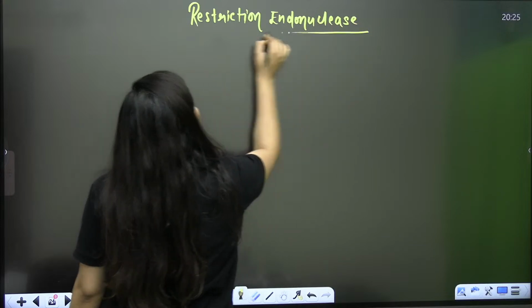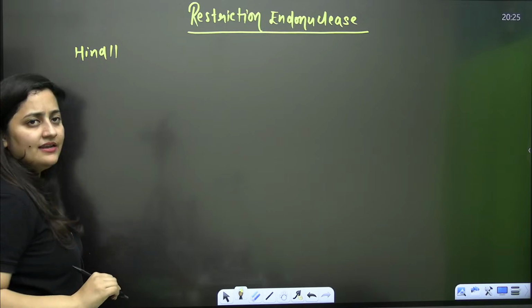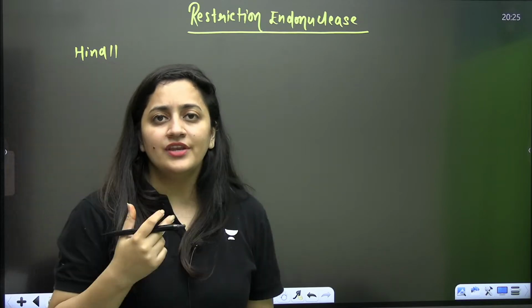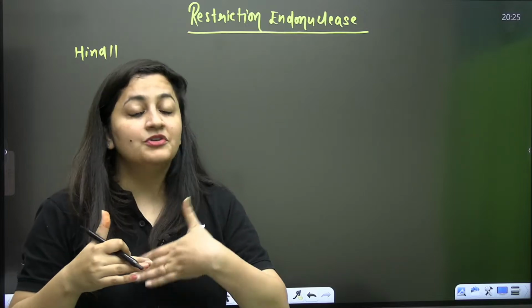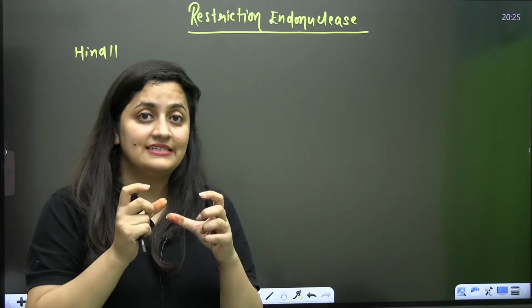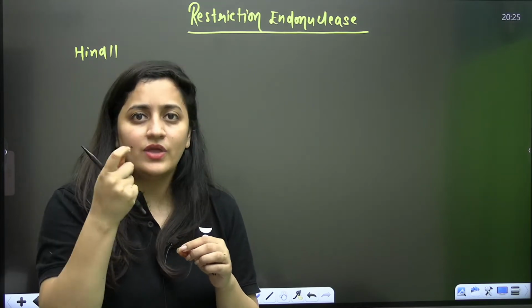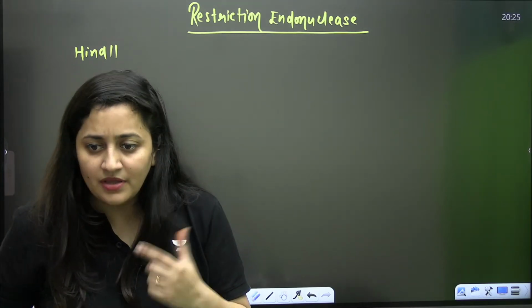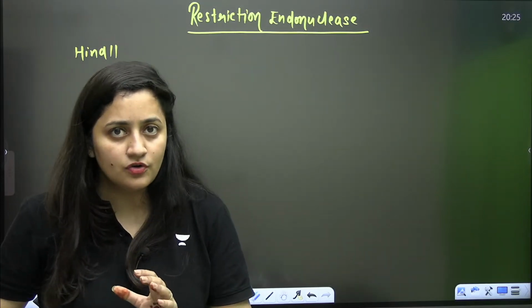You know that the first restriction endonuclease discovered was HindII. It is the first restriction endonuclease that was discovered. After many years, we got to know that this enzyme is dependent on a sequence having 6 base pairs. Remember, 6 base pairs. That's what we discussed in the last class.